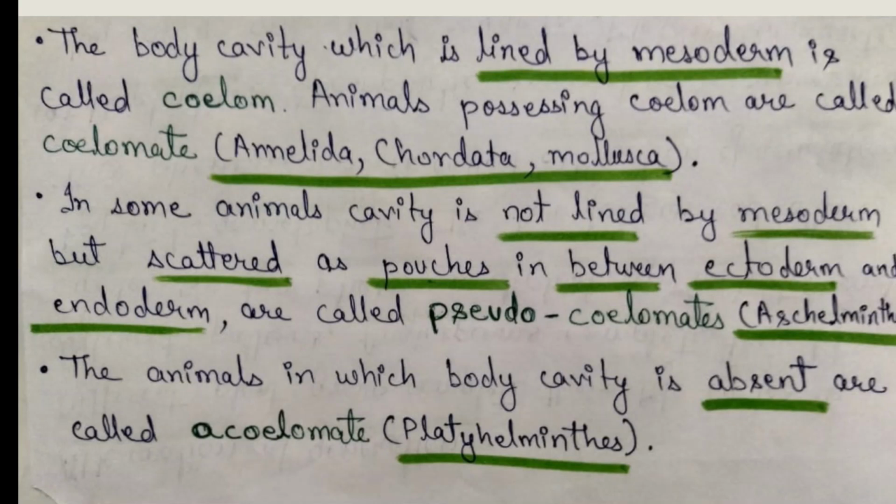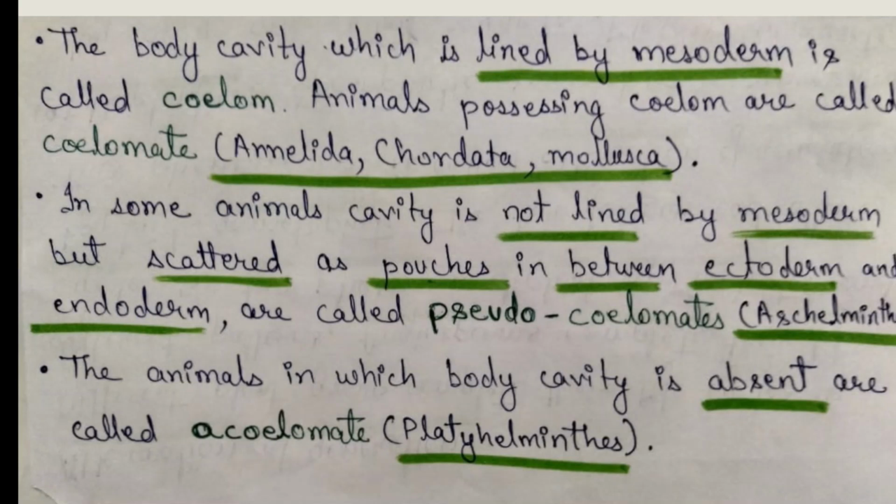Next we have the body cavity. The body cavity which is lined by mesoderm is called coelom. So you have to remember this line, it is very important. The body cavity which is lined by mesoderm is called coelom. Animals possessing coelom are called coelomates. Examples are Annelida, Chordata, Mollusca.